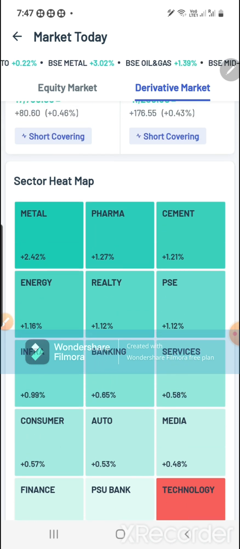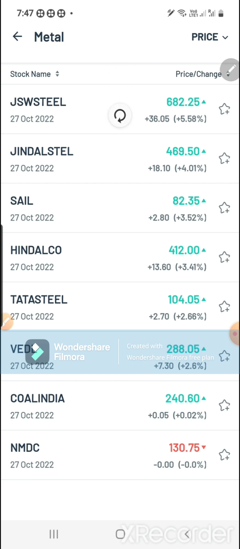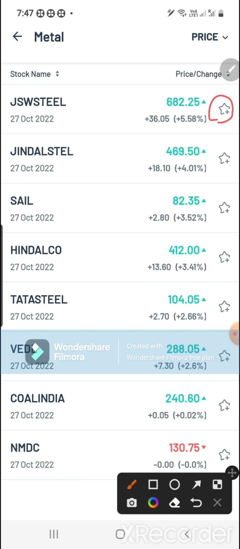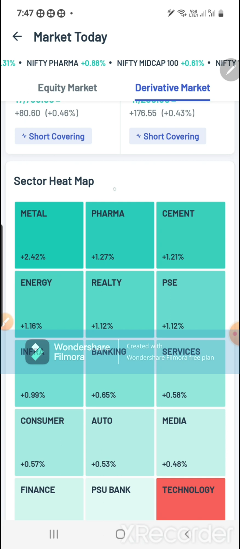So in the live market, you can see all these things. The best performing sector, you can click on the best performing sector, and you can select the stock of that sector. You can start trading on that also. Okay, if you want to add this in the watch list, you can see here the star mark. Click on this, it will get added to your watch list. Okay, that video I will make tomorrow or next video, right? Okay, metal sector. So you can select from these which stock is performing, which sector is performing good today. Based on that sector, you can select and start trading also if you have some idea.